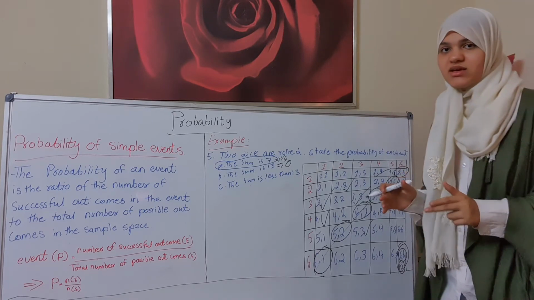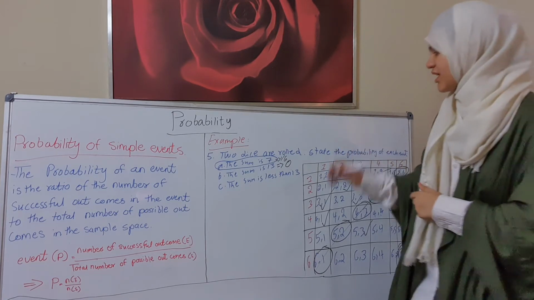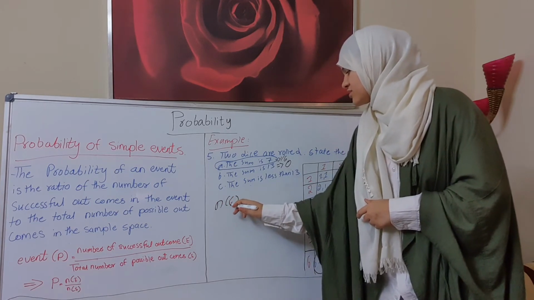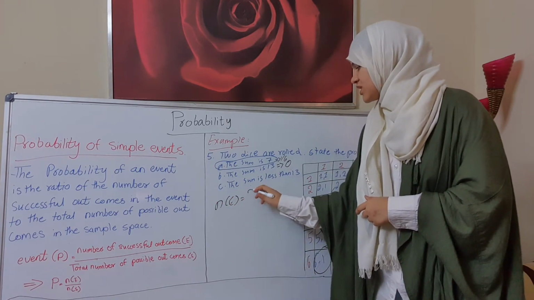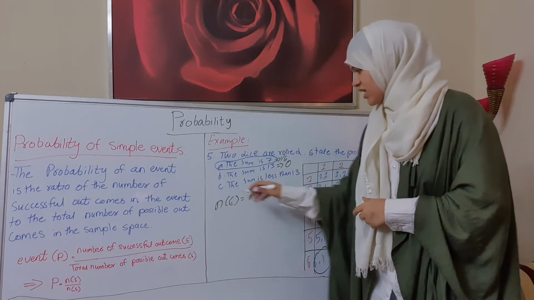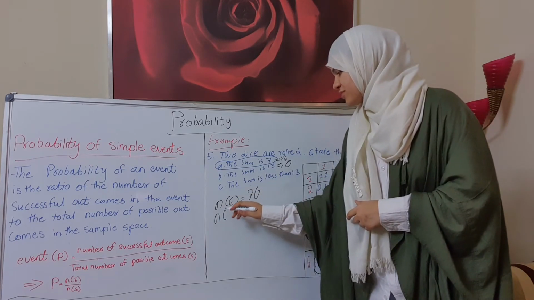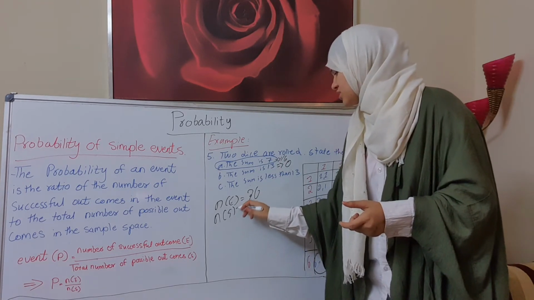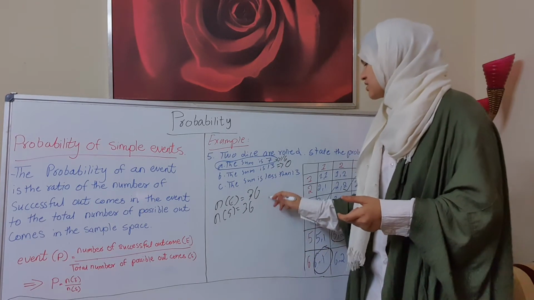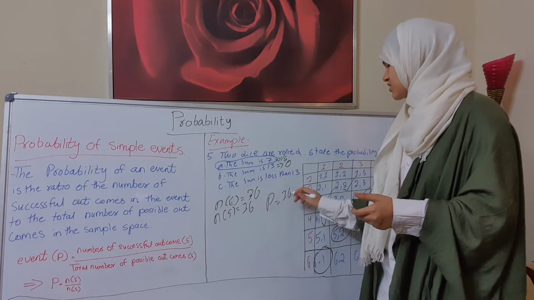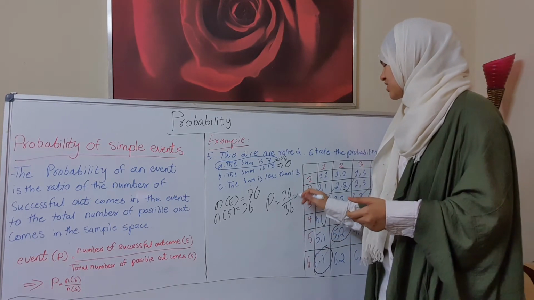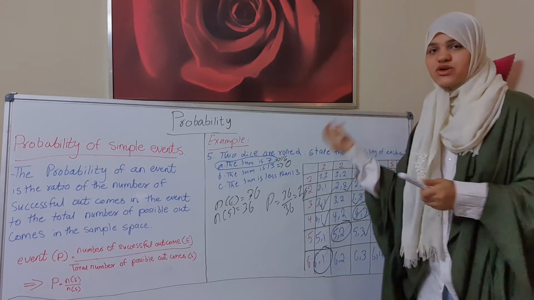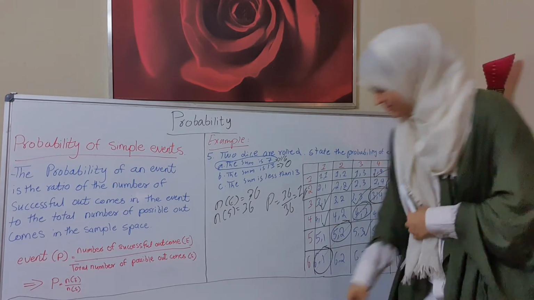It is certain. So the number of successful outcomes is equal to 36, and the total number is the same thing, 36. That means P is equal to 36 over 36, which gives us 1. Okay, now let's go to question number 6.